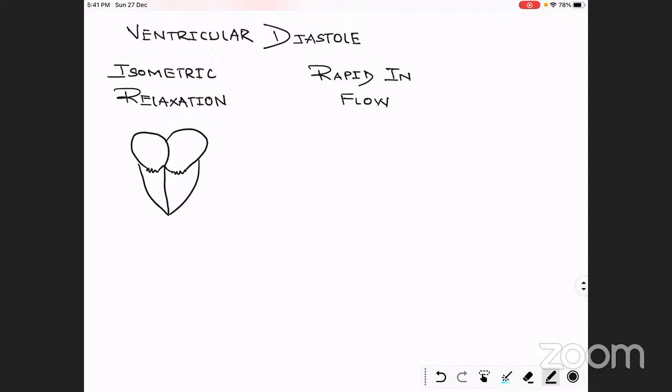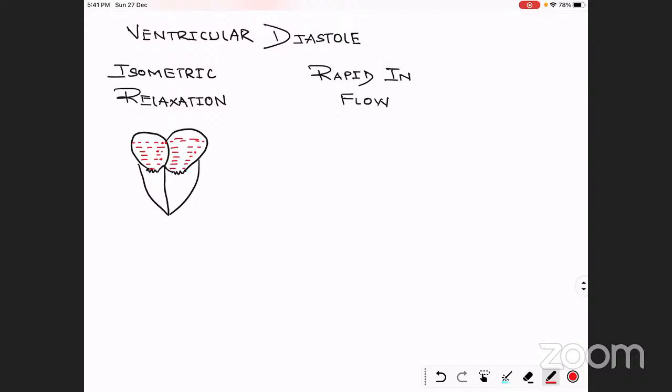So in the isometric relaxation, what is going to happen? The same stage continues: the bicuspid and tricuspid valves are both closed, and blood is filled inside the atria.